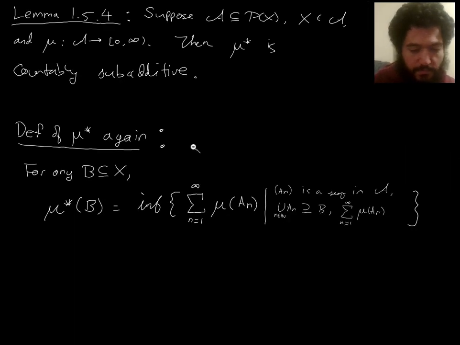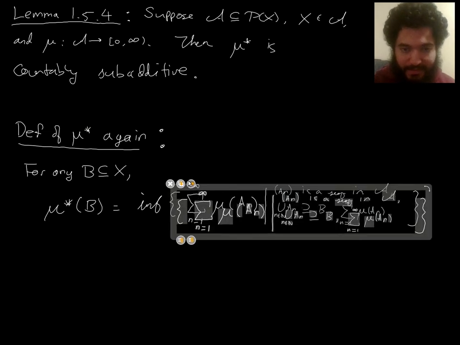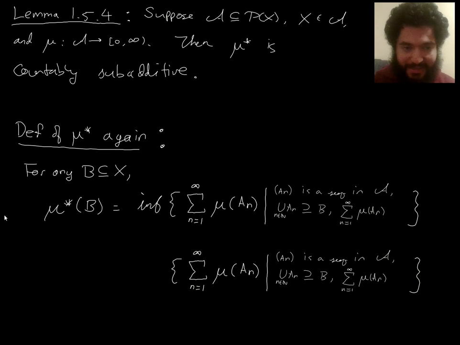So the outer measure of B is the infimum of a certain set of real numbers. And we've argued that this is a non-empty set that is bounded below, partly non-empty thanks to the fact that we require x to be in there. I think one reason that I've had a lot of trouble verbalizing, I don't have trouble writing things down, but I have trouble explaining out loud what's going on, is that I don't have a nice name for this set of numbers, so I keep referring to it in awkward ways.